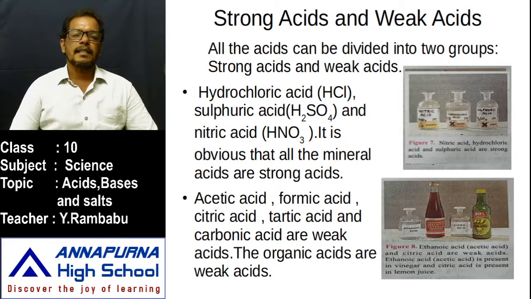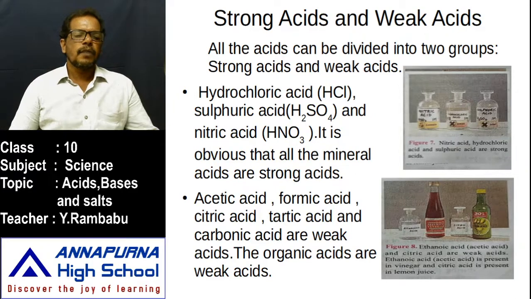These strong acids are synthesized in the chemical lab from the minerals which are extracted from the earth. That means these acids are prepared from the earth minerals. That's why these are also called mineral acids. These strong acids are called mineral acids. But one more acid is there, that is carbonic acid. That carbonic acid is also a mineral acid, but that is a weak acid. Then why these are called strong acids and why these are called weak acids, later we will learn.